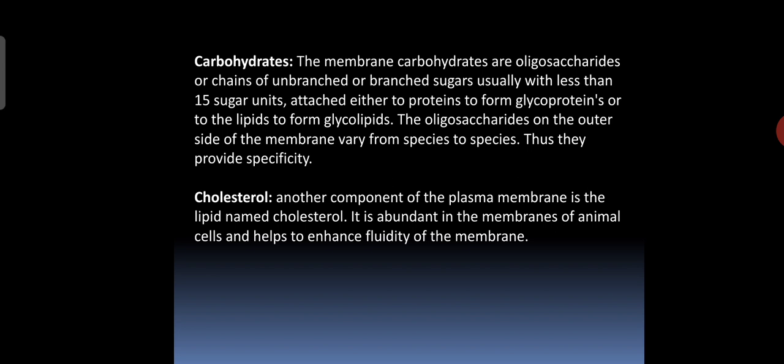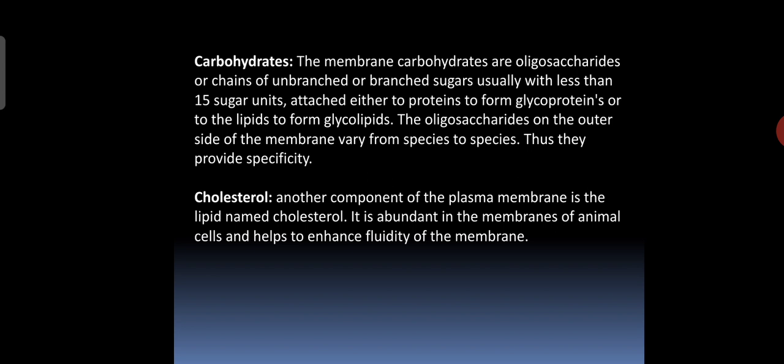The membrane carbohydrates are oligosaccharides, or chains of unbranched or branched sugars, usually with less than 15 sugar units attached either to proteins to form glycoproteins or to lipids to form glycolipids. The oligosaccharides on the outer side of the membrane vary from species to species. Thus, they provide specificity.